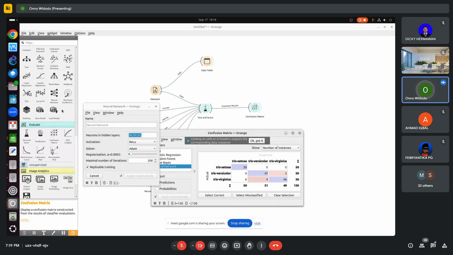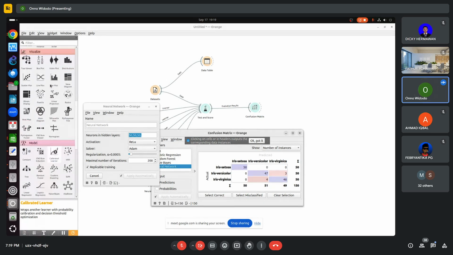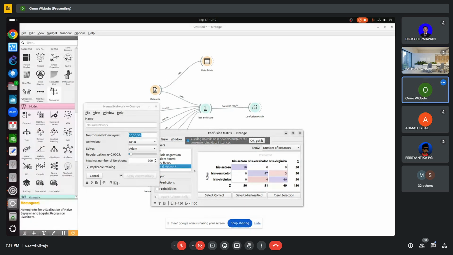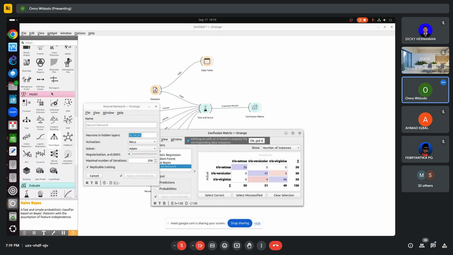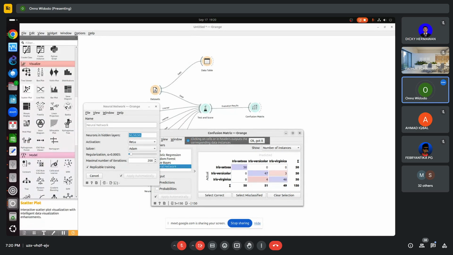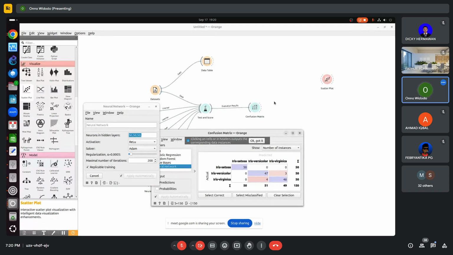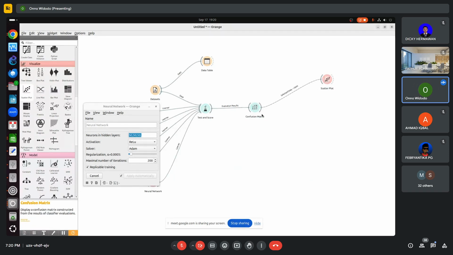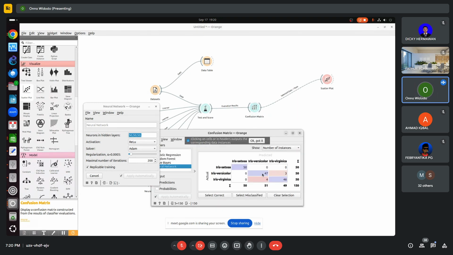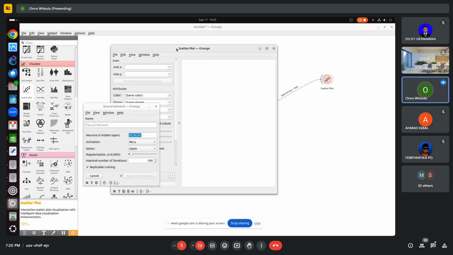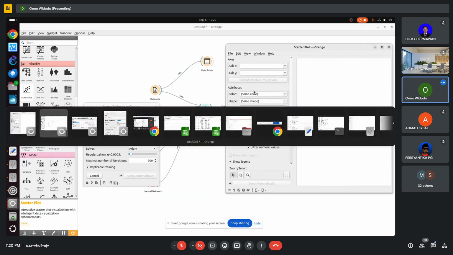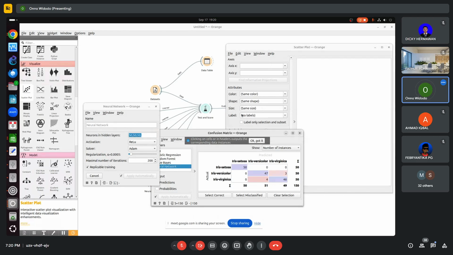When we select that, we can plot it. That is the plot visualization, a scatter plot. Okay, this is the plot data.